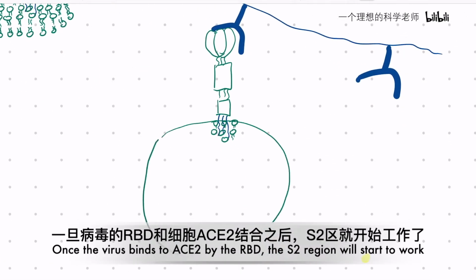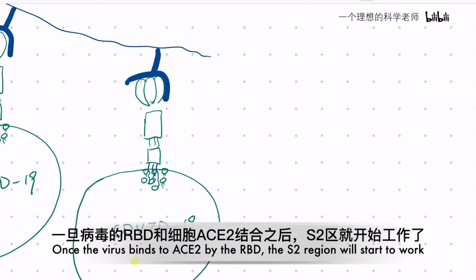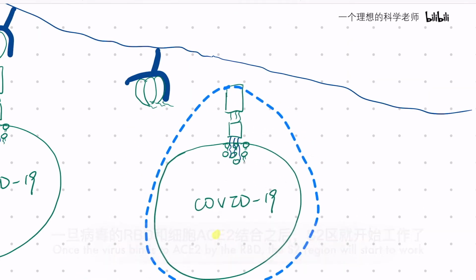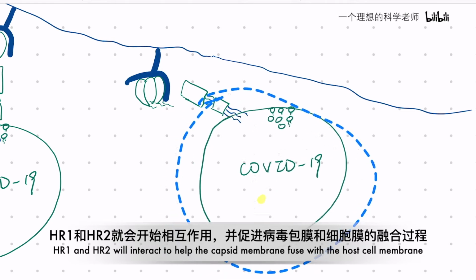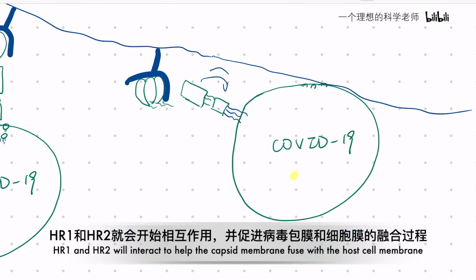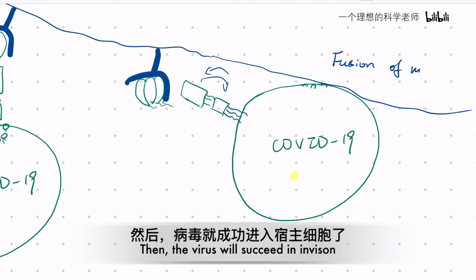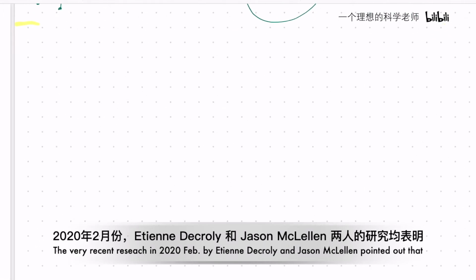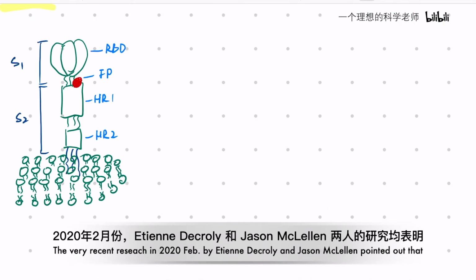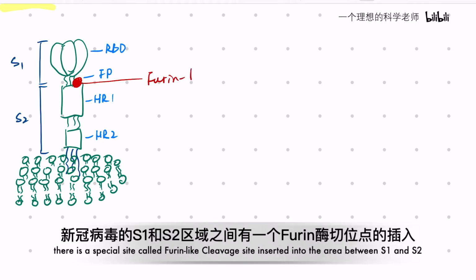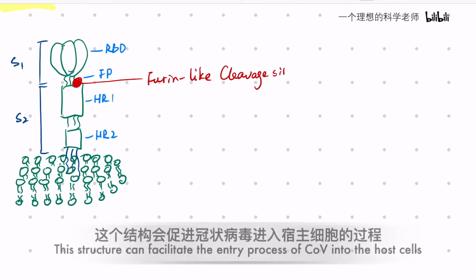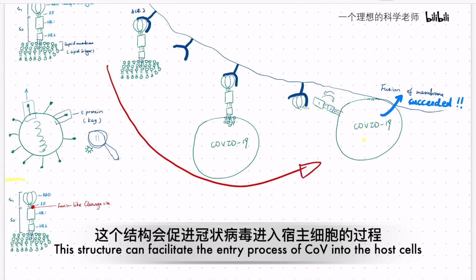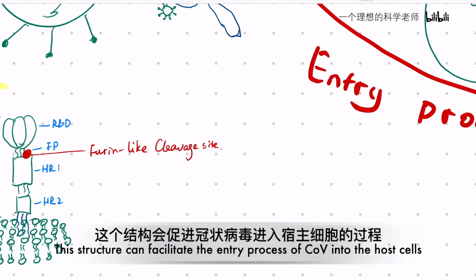Once the virus binds to the ACE2 by the RBD, the S2 region will start to work. HR1 and HR2 will interact to help the capsid membrane fuse with the host cell membrane. Then, the virus will succeed in invasion. The very recent research in February 2020 by Etienne Decroly and Jason McLellan pointed out that there is a special site called the furin-like cleavage site inserted into the area between S1 and S2. And this structure can facilitate the entry process of coronavirus into the host cell.